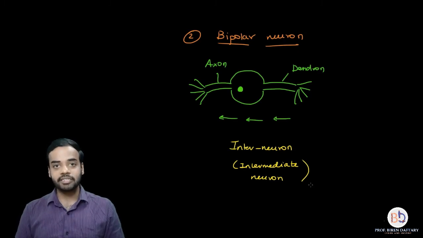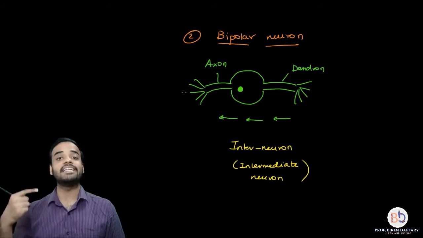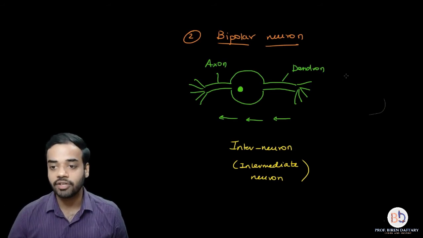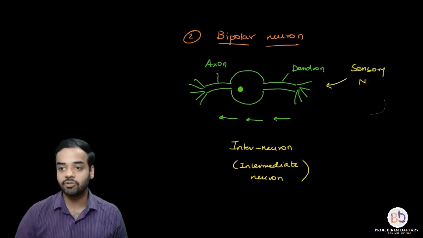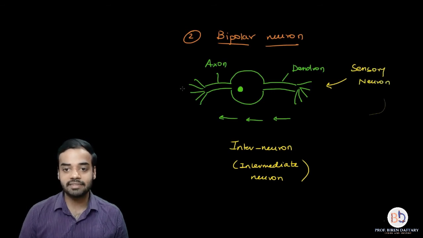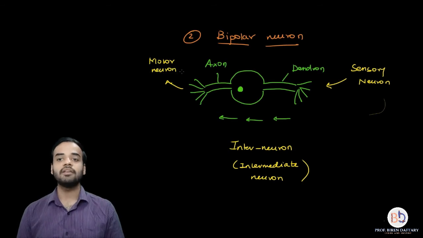So most of the intermediate neurons or interneurons are bipolar in nature. If I take this diagram as an example which I have drawn over here, then this dendron is basically receiving message from sensory neuron, and this axon is sending message to a motor neuron. So I will draw it over here. The message is coming from sensory neuron, right? And the message is going to a motor neuron. So basically an interneuron is present between the sensory and the motor neuron, connecting both. So I hope a bipolar neuron is clear.